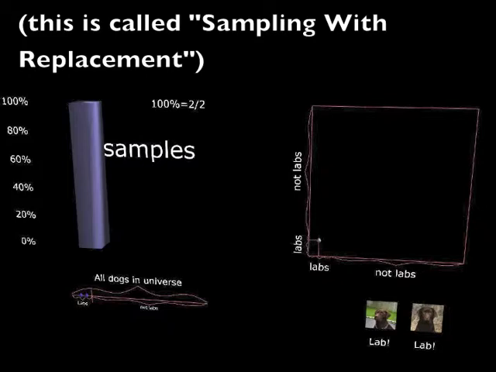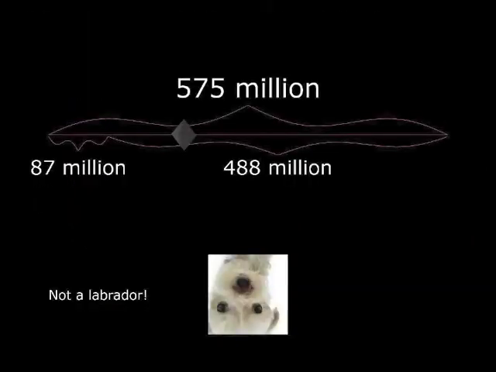So what's the probability that we pick, say, 2 labs? Well, let's imagine that of the 575 million dogs on Earth, about 87 million of them are Labradors. Now, of course, if we really knew this, we wouldn't have to be doing this entire experiment. We're trying to figure out what percentage of dogs are Labradors, because we know that 87 million, which is about 15% of all dogs, are Labradors. So this would be totally stupid.